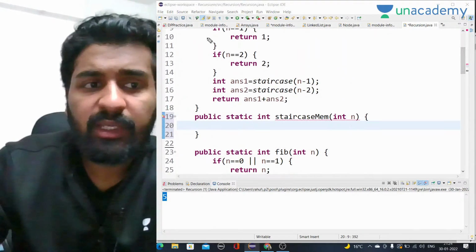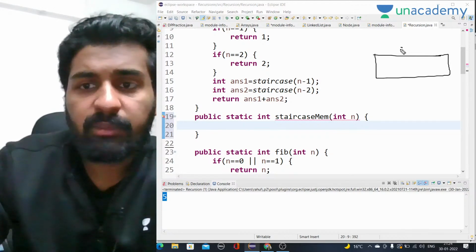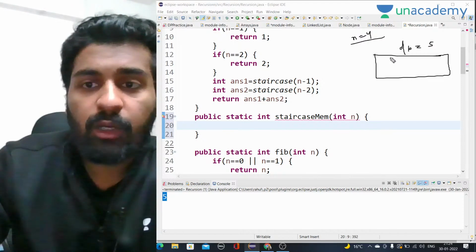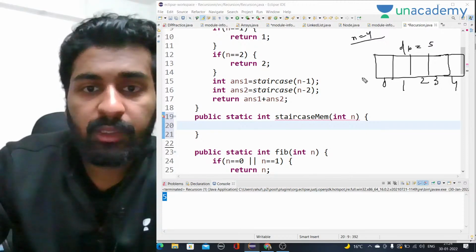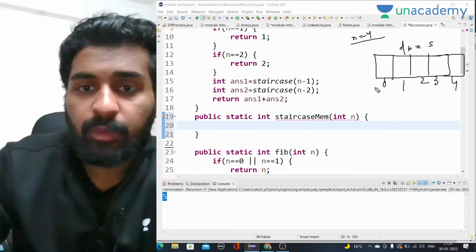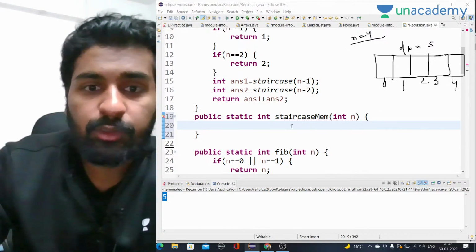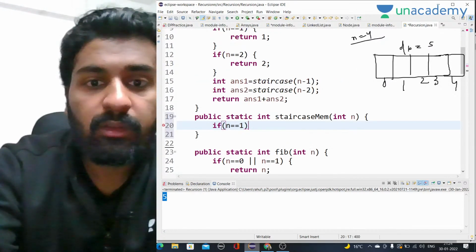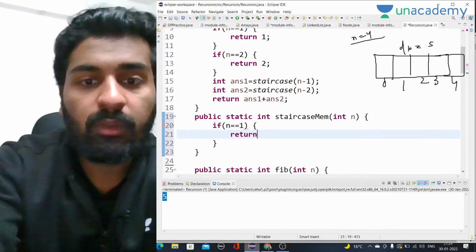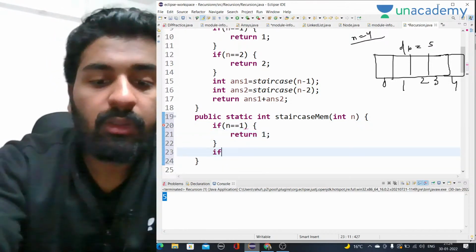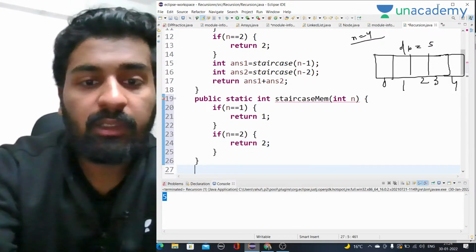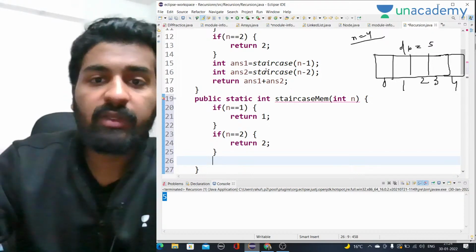So here as well we will take a DP array of size n plus 1, that will be of size 5 if we are talking about n is equal to 4. So now indices 0, 1, 2, 3 and 4. While returning back from any call, we will keep storing the value. The base conditions will be the same. If n equal to 1, we will return 1, and if n equal to 2, we are going to return 2. This will be the same.